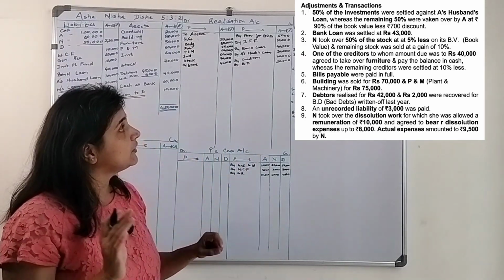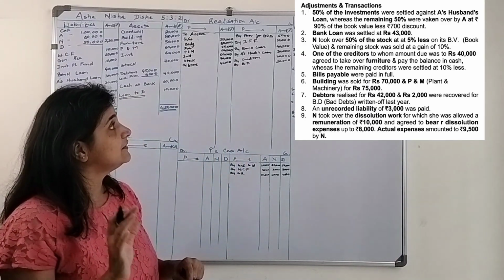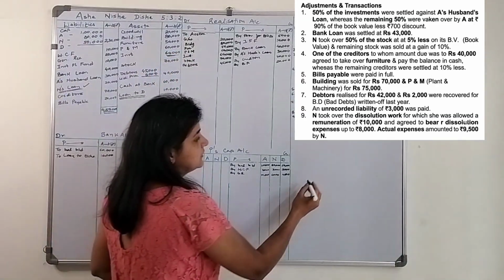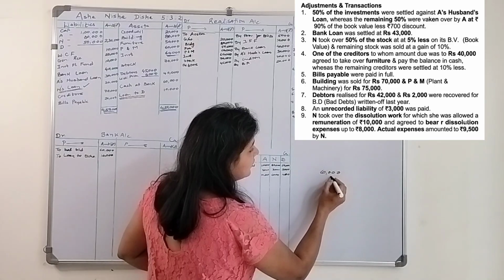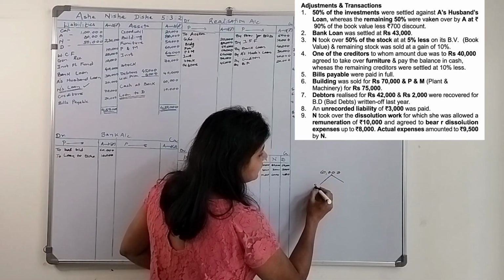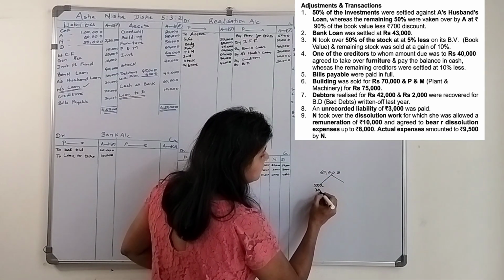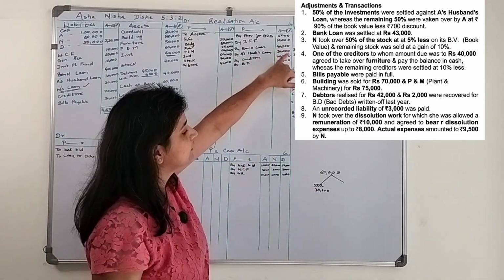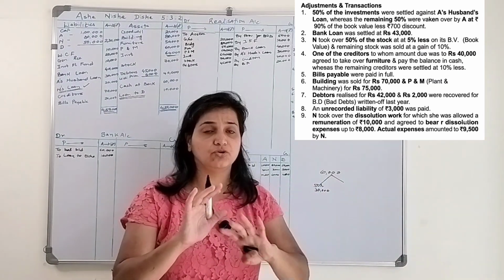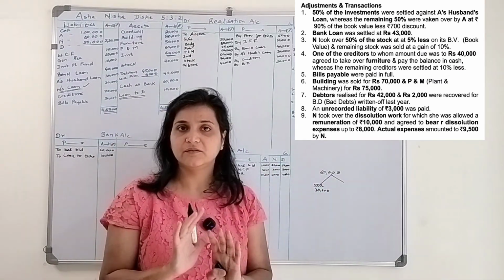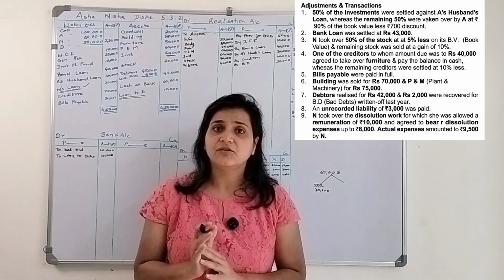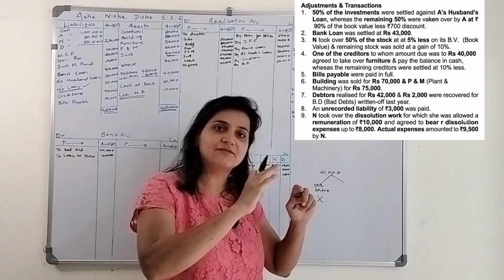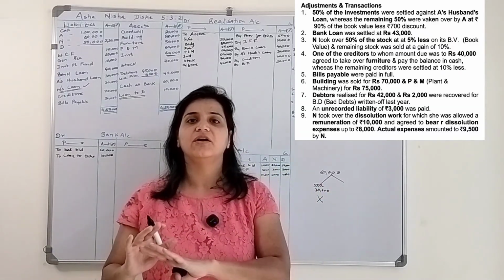The first is 50% of the investment was settled against A's husband's loan. Investments were how much? 60,000. Out of 60,000, 50% is 30,000. They were settled against A's husband's loan, so 30,000 of investment was given to A's husband, and this liability was settled off. What will be the journal entry for it? There will be no journal entry, because against one particular asset we are setting off a liability.